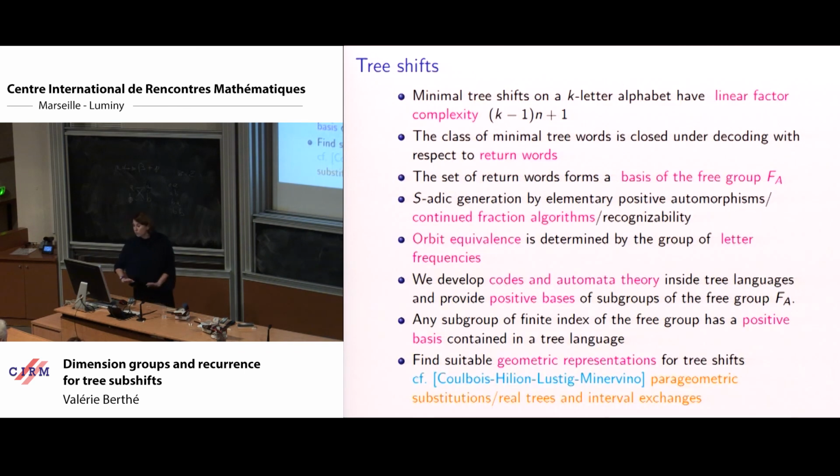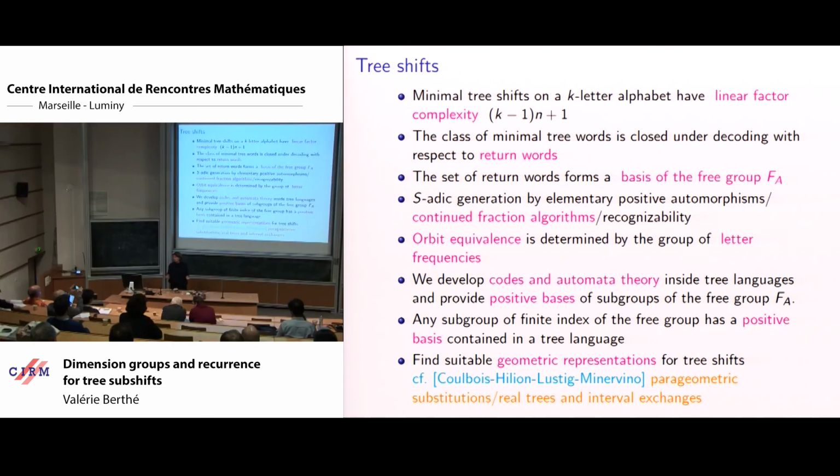So just to conclude, for these tree shifts there are numerous properties. I would like to stress that they have linear factor complexity, that we can decompose them via return words, and that we get this property of having a basis of the free group for return words. So we get S-adic representations, continued fraction algorithms, and recognizability. So we now know well how to describe orbit equivalence via letter frequencies.